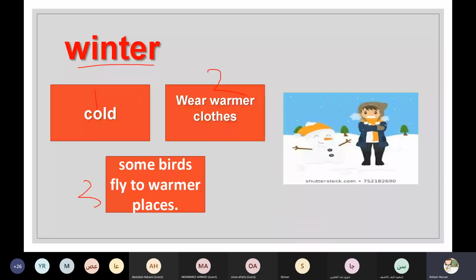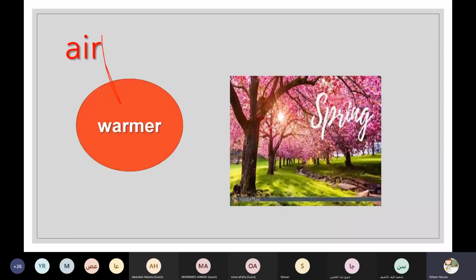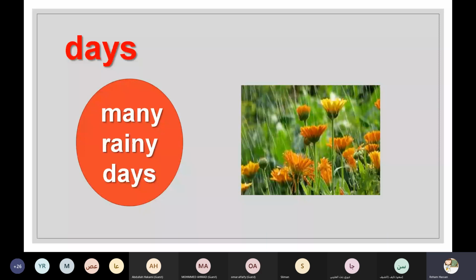What is the season after winter? It is spring. How is the weather in spring? The air is warmer. Many rainy days, so it's rainy. And what about the plants?